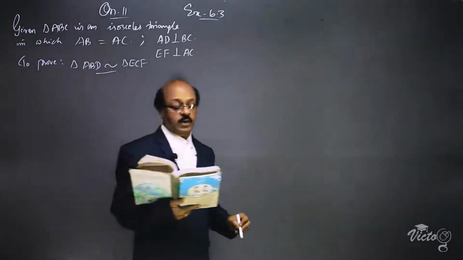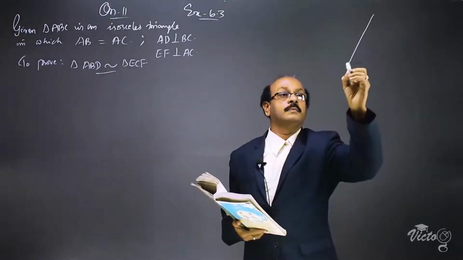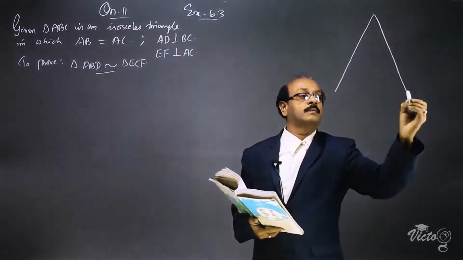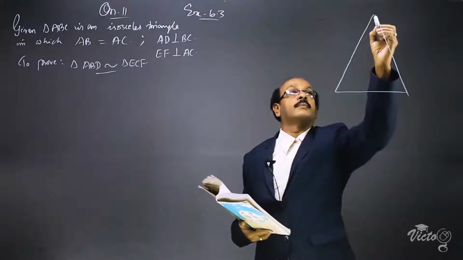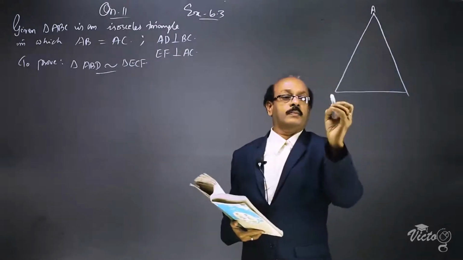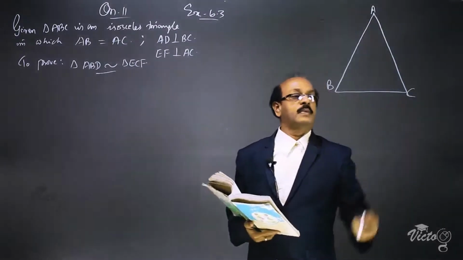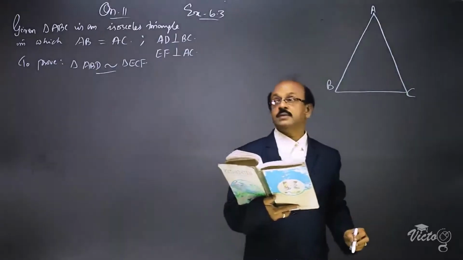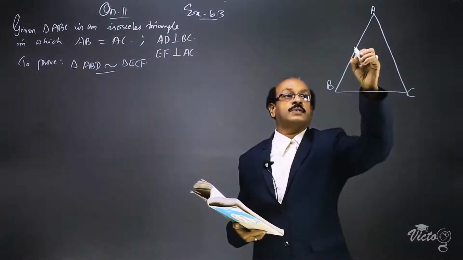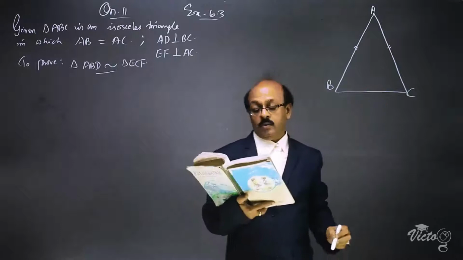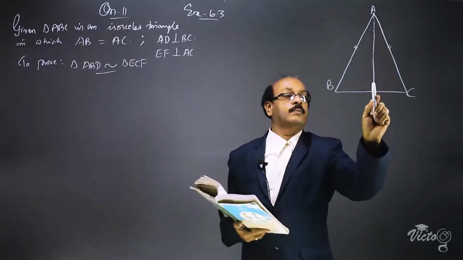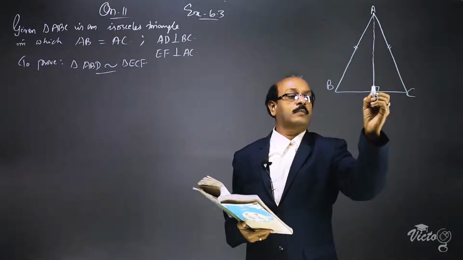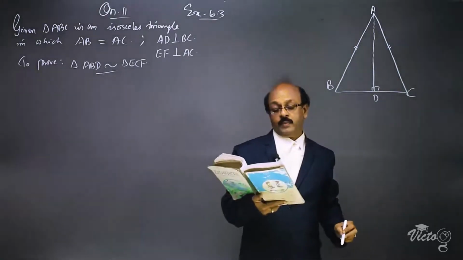The figure is given. ABC is an isosceles triangle with AB equal to AC. These two sides are equal. Now, AD is perpendicular to BC, so these are 90 degrees.